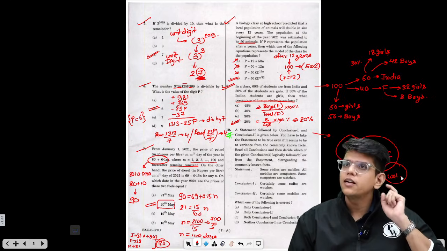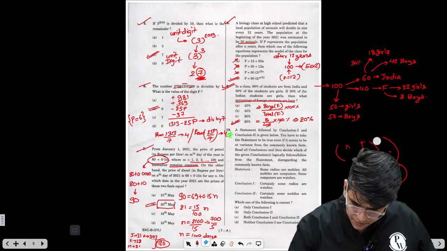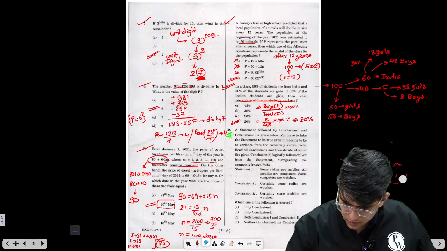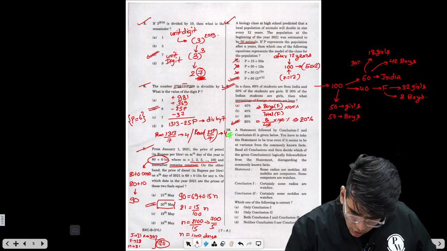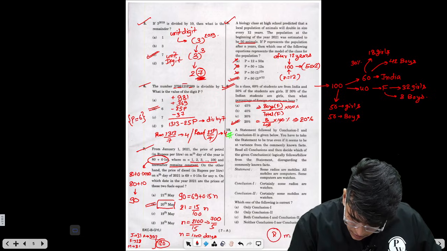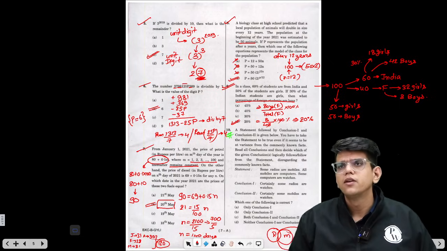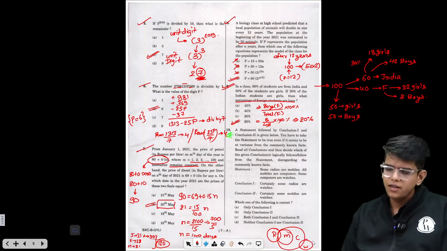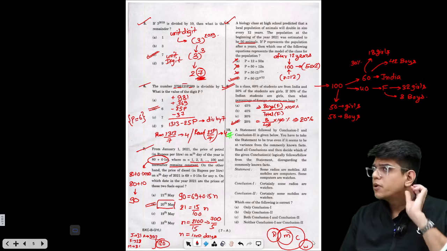So the first Venn diagram to start with is this. Let me make it somewhere else. Sorry for this. Let's make it here. Right. So some radios are mobiles, all mobiles are computers, and some computers are watches. This is the Venn diagram, where some radios are mobiles, all mobiles are computers, and some computers are watches.